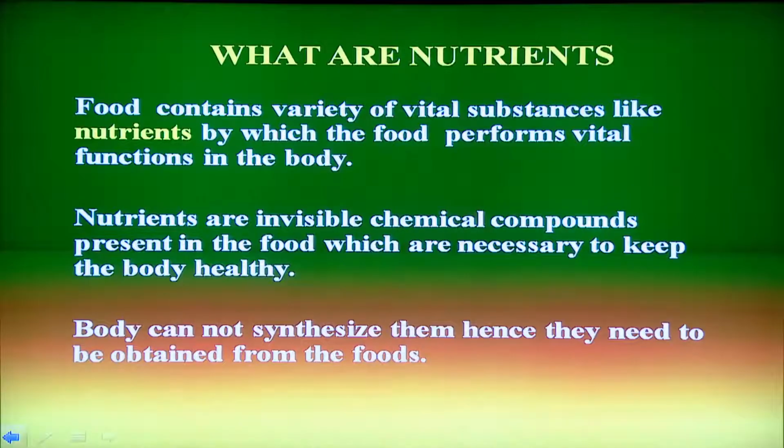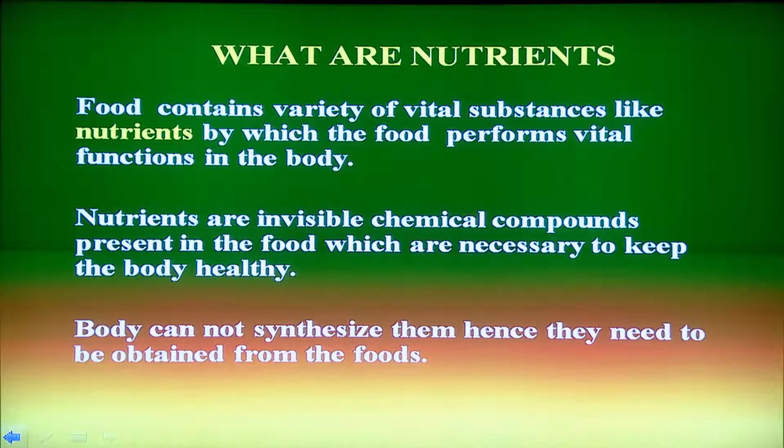Now, we will talk about the nutrients. Nutrients are the vital components of food. Nutrients are the chemical compounds which are invisible in the food and used for a variety of purposes to keep the body healthy and disease free. There are foods which contain a small amount of nutrients, and some foods contain a large amount of nutrients, but nutrients are not synthesized in the body and need to be obtained from the food.